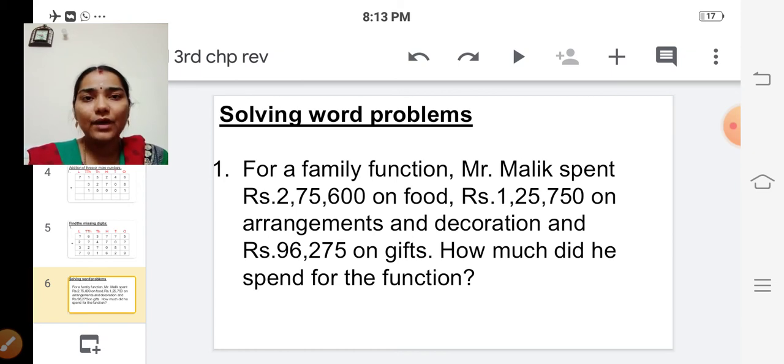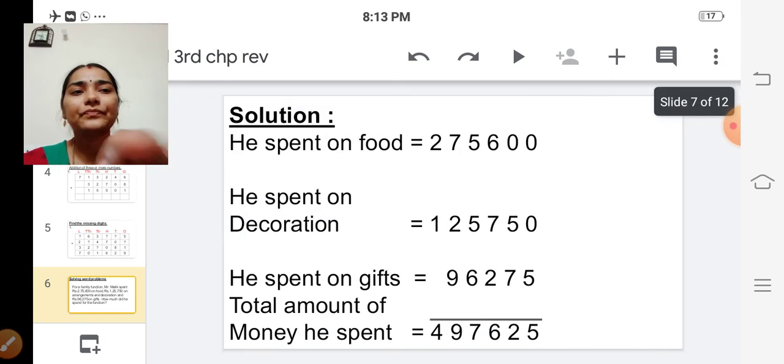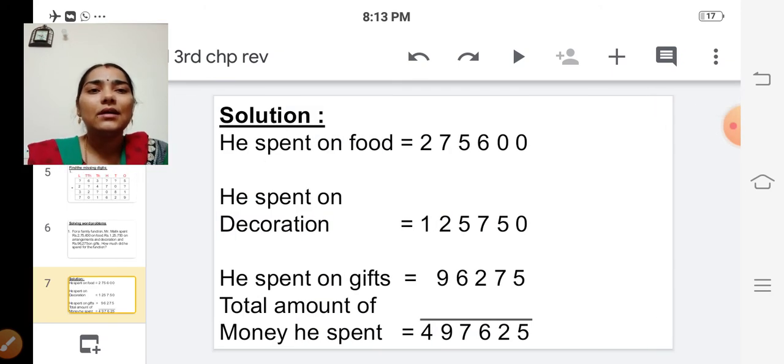So we are going to find out totally how much money he spent. For that we are going to add these three numbers. See the solution. He spent on food how much? 2,75,600. He spent on decoration how much?